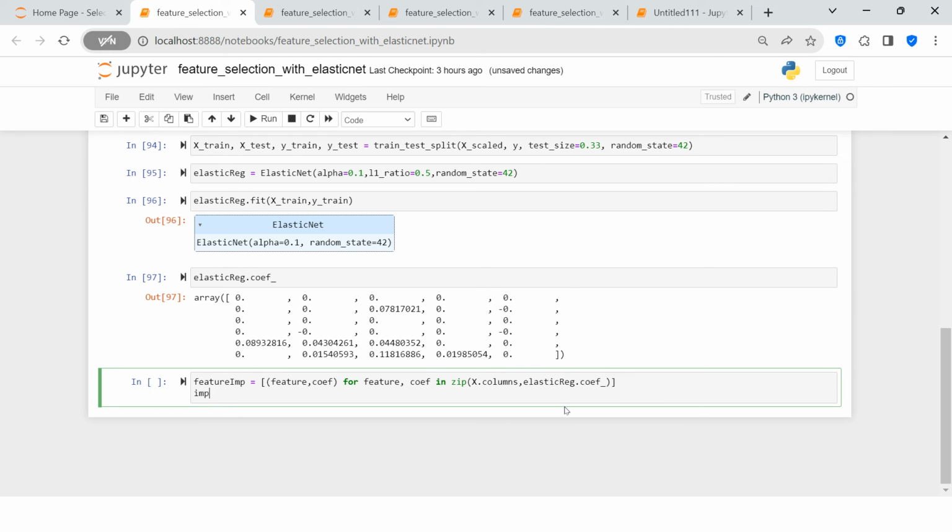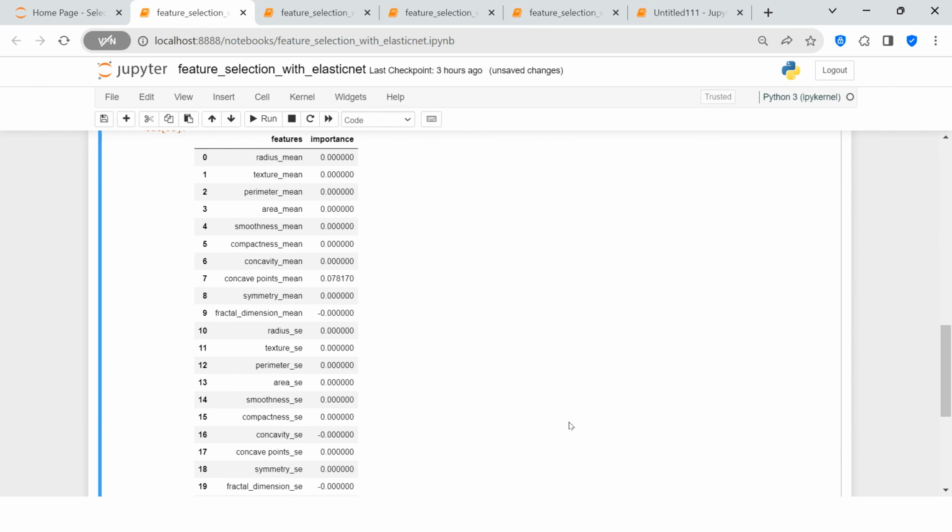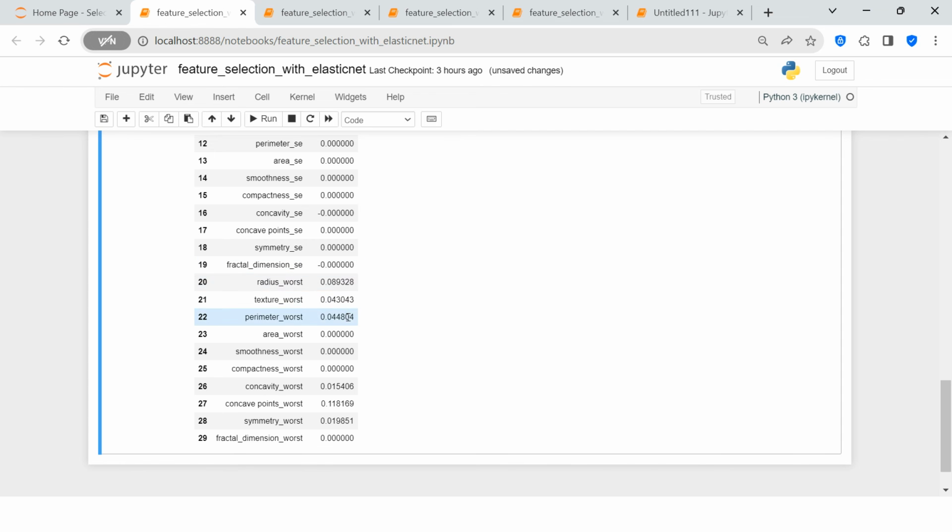Let's say importance data frame. I'm going to say importance df, and over here I will say pd dot DataFrame, and inside that this is the data I'm using, and for that I need to supply the columns parameter. The first column I would say is features, and the second column is coefficient, or let me say importance, and let's just print this data. Ooh, this is what we got over here, right?